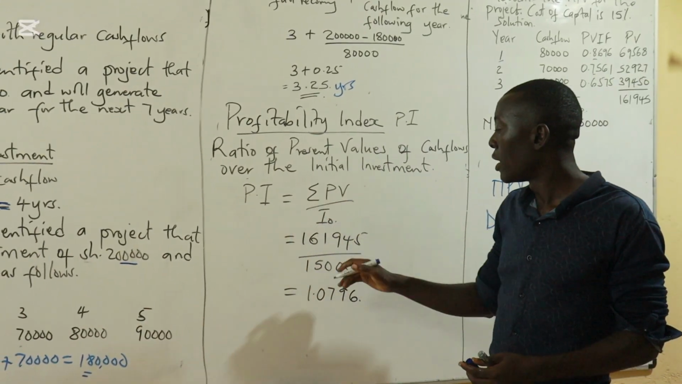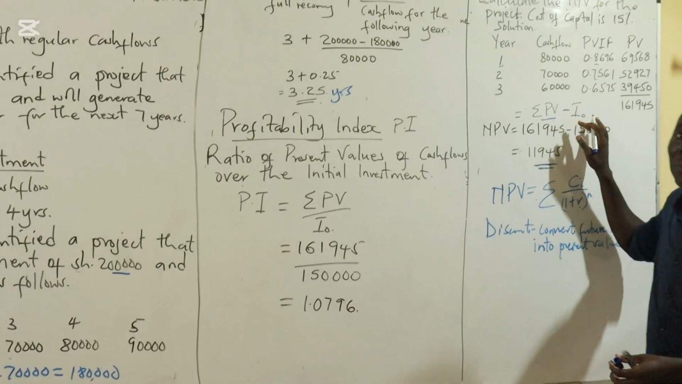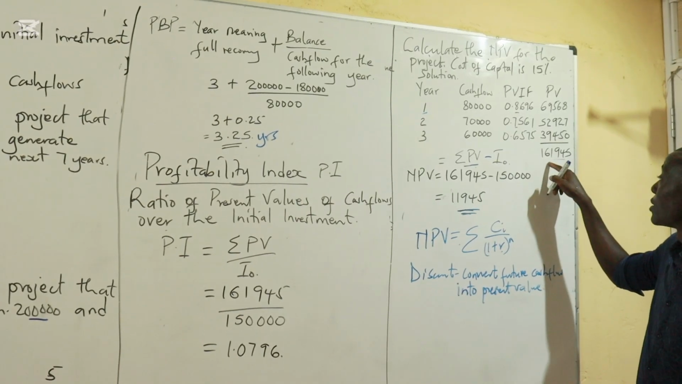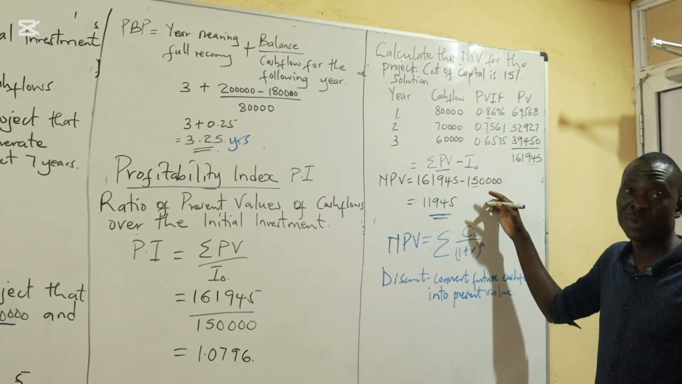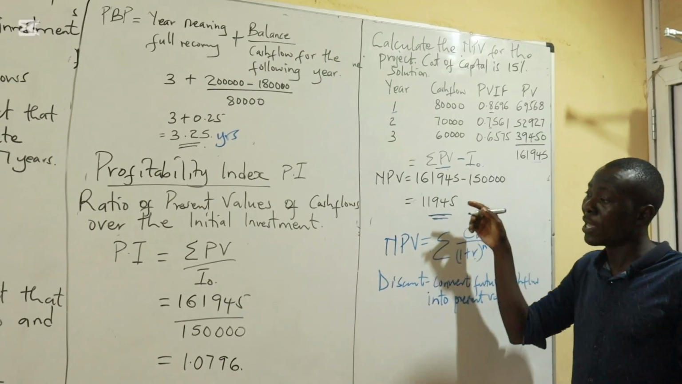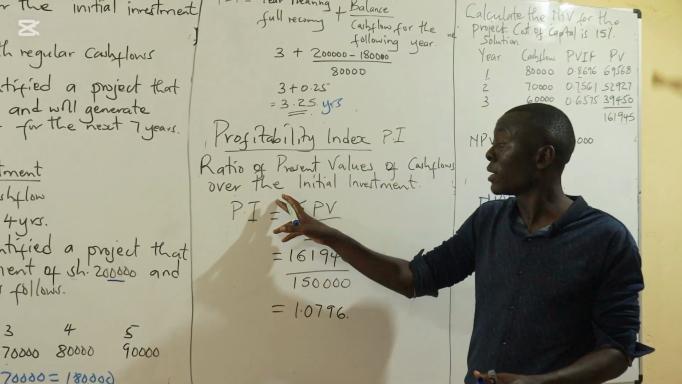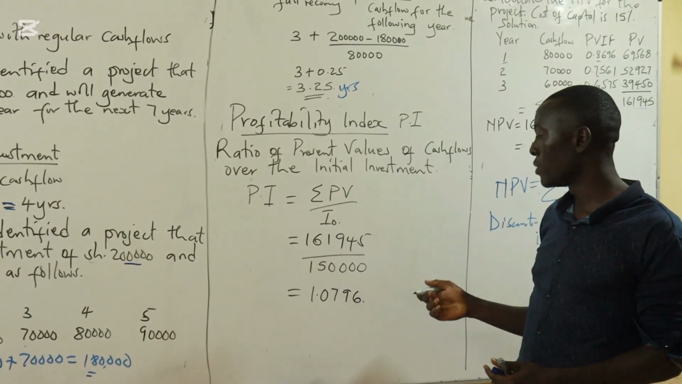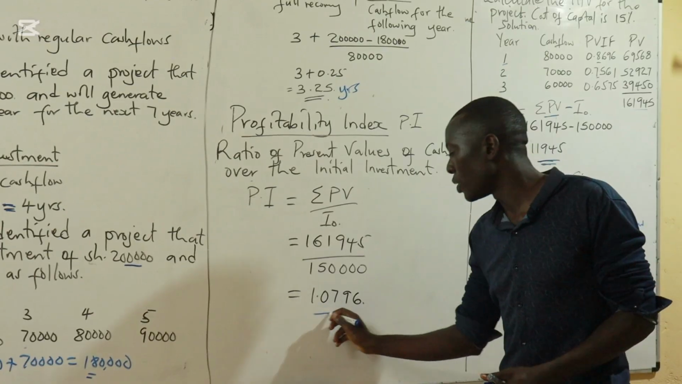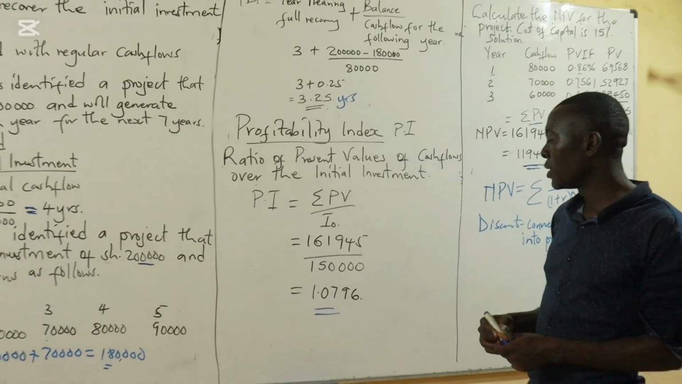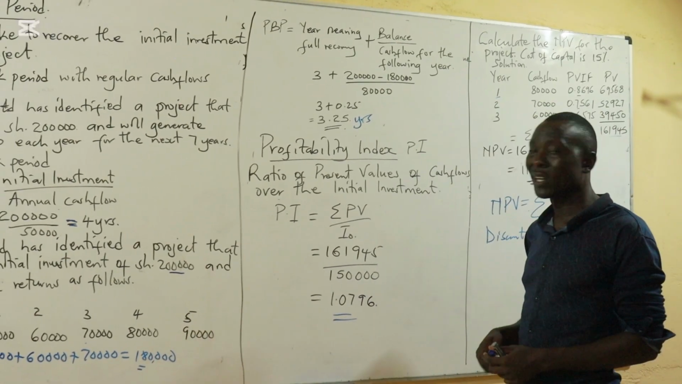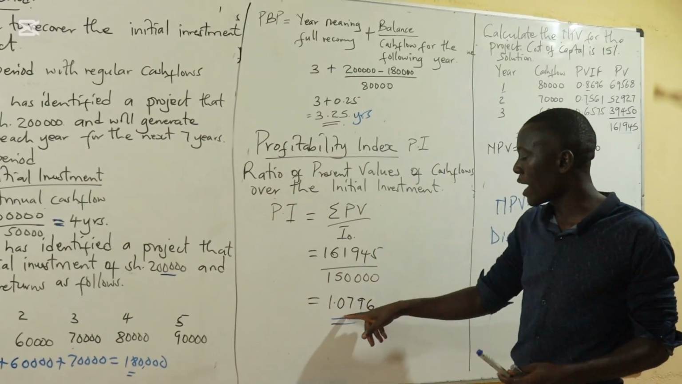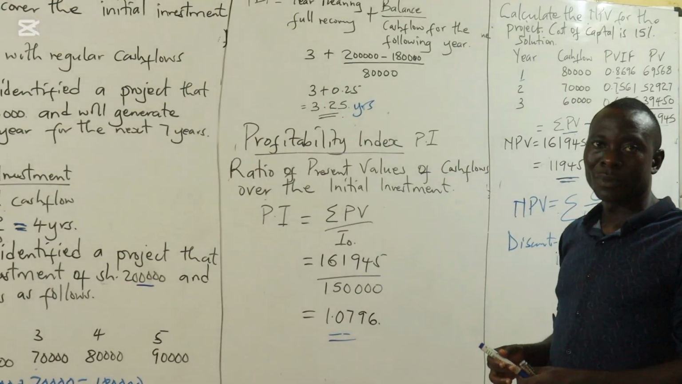Now, for the ratio, we are using the example that we had here, where we discounted and got our summation of present values at 161,945, and our initial investment was 150,000. Therefore, when we are asked to calculate the profitability index, it will be 161,945, the summation of the present values, divided by the initial investment, and we get a profitability index of 1.0796.